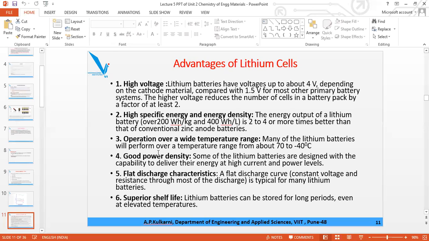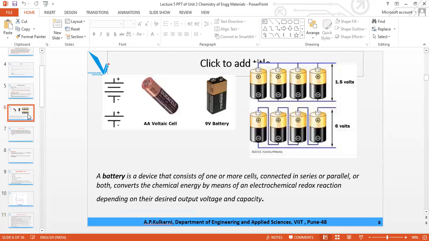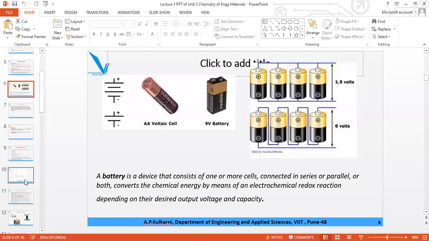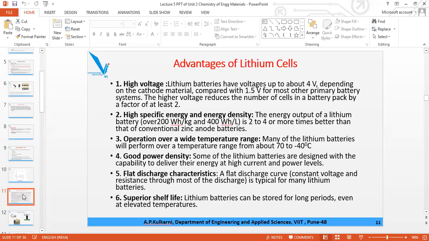Even if they have said it is 4, we have seen earlier that it can be 9 volt also, depending on how many cells are there, whether in series or parallel. So here 8 are there, so 1.5 into 8, so it can go up to that. That depends on the number of cells in the battery backup.